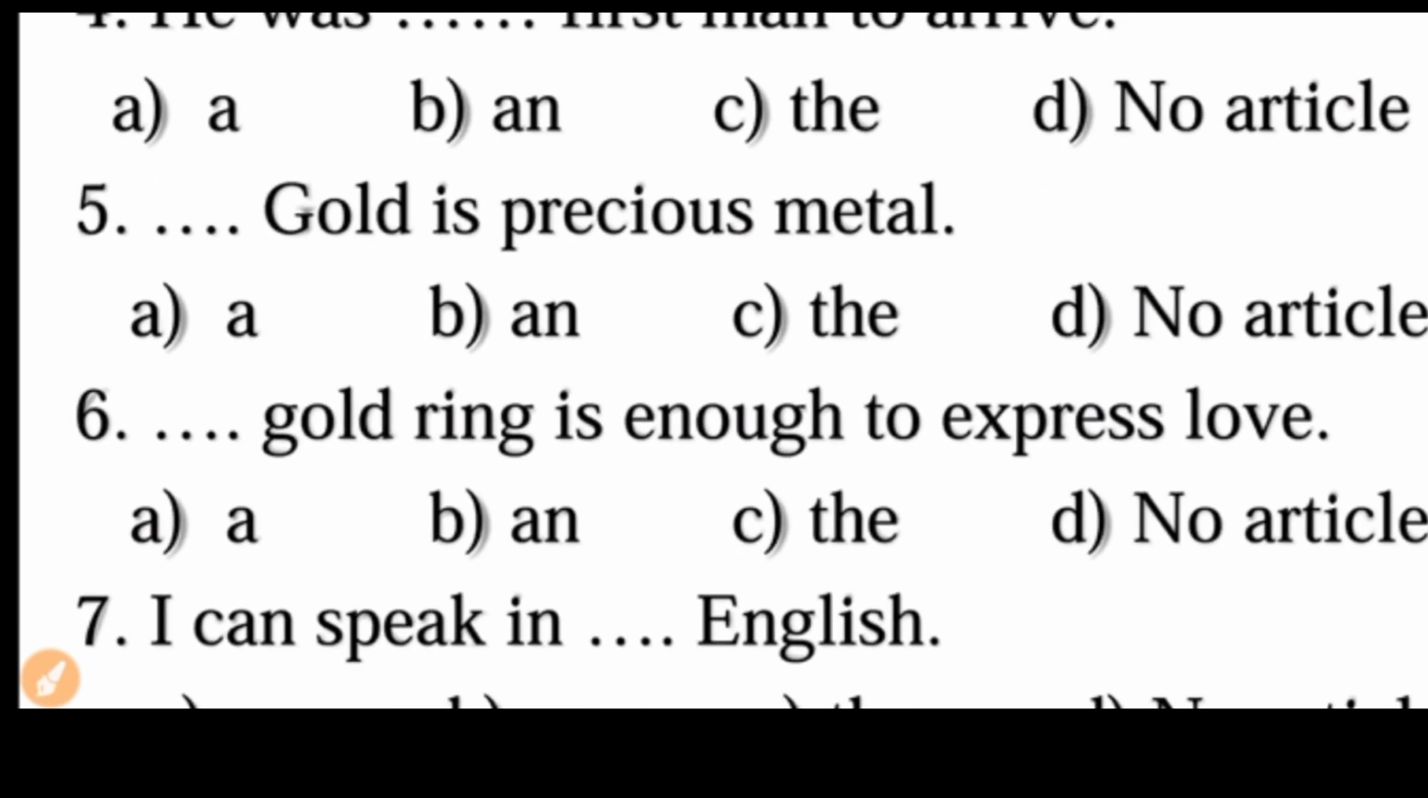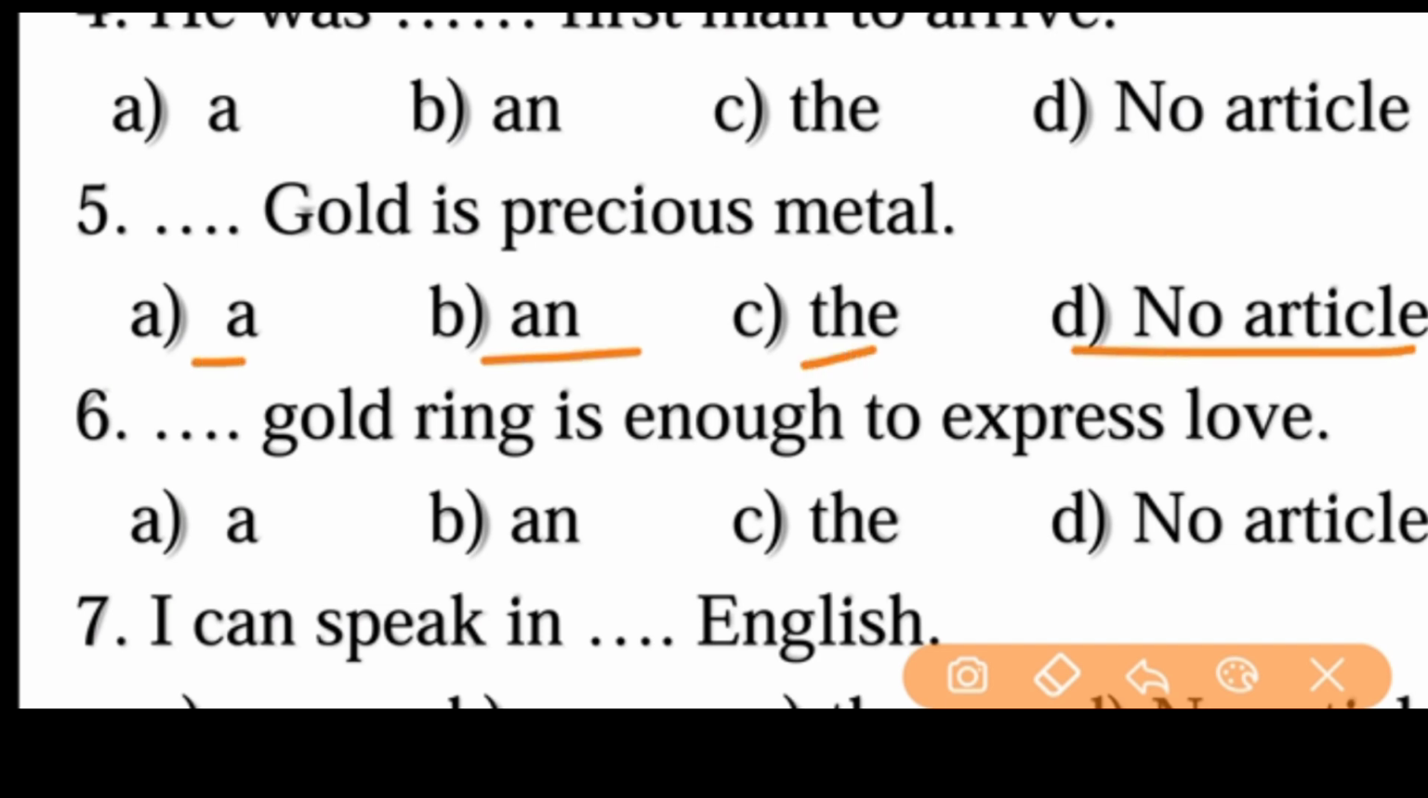Next, we can move on to the fifth one. Dash gold is precious metal. A gold, an gold, the gold, or no article. Which one is the right answer, friends? The right answer is no article, because gold is a metal. Gold is a metal. So it takes no article. So we should not use any article before the metals.